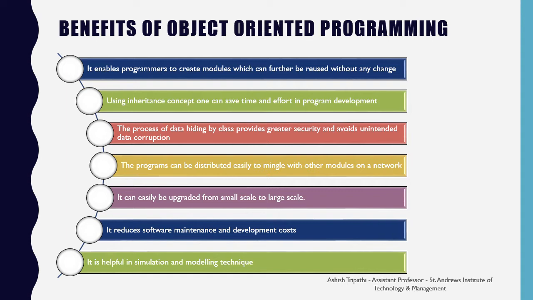This concept reduces software maintenance and development cost. Object-oriented programming is helpful in simulation and modeling techniques. Data hiding and encapsulation are added features to this programming.